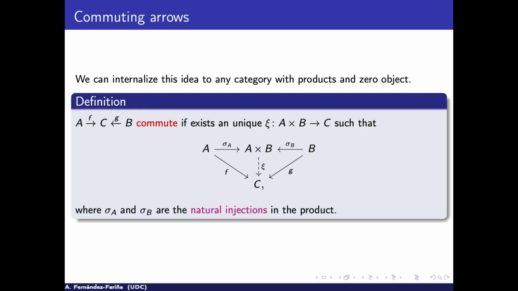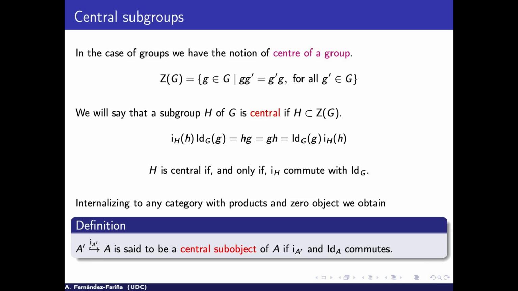In the case of the center, I will talk here about Huq's ideas. So, starting with this, in the case of groups, again, we can talk about the center of a group. It's already known, it's the elements that commute with all the others in the group. And we can talk about when a subgroup is central.